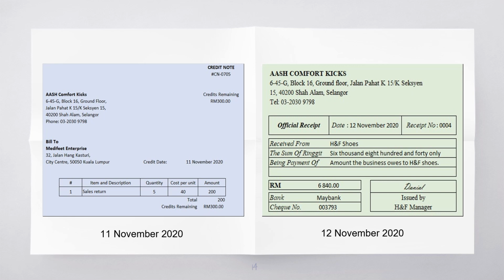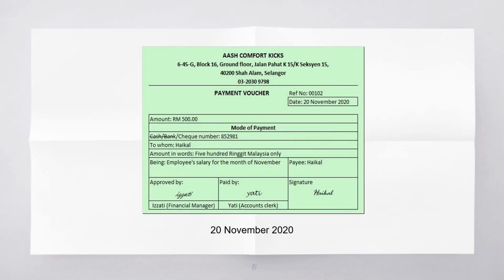On 12th November, an official receipt was given to the business to show that we have paid the amount we owe to our account payable, which is H&F Shoes, using a cheque. Lastly, on 20th November, we paid salary for our workers, Ika and Haikal. So, we prepared a payment voucher as proof that they have received their salary from us.